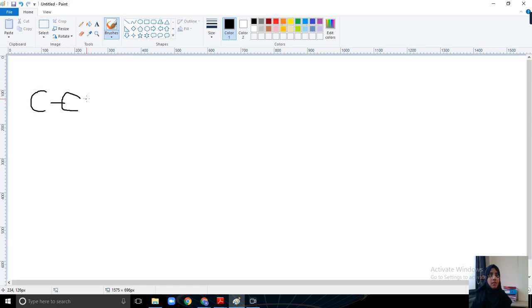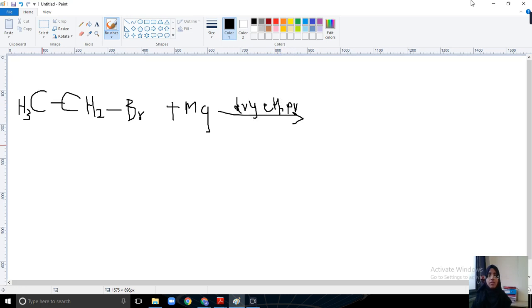See, CH3CH2Br, this is ethyl bromide. When it reacts with magnesium in presence of dry ether, it gives, just shift the halogen to the right-hand side and between the alkyl group and the halogen, write a magnesium atom.